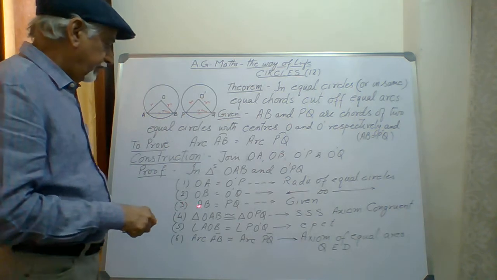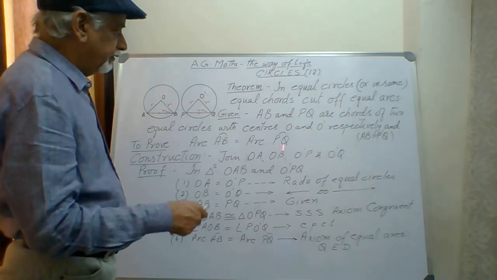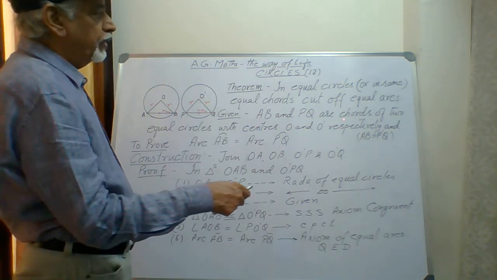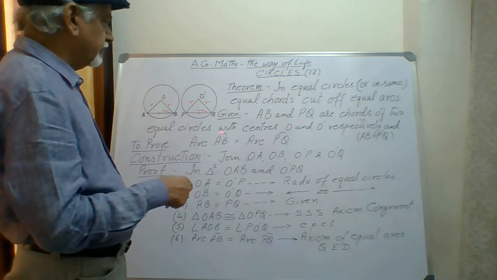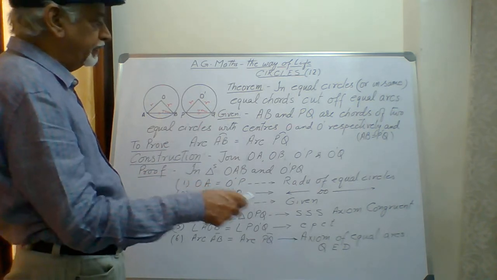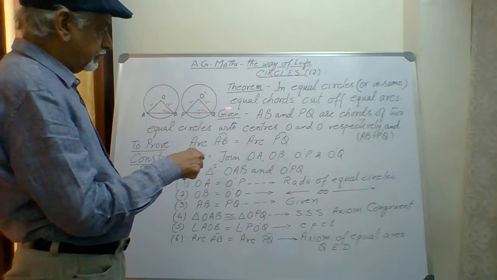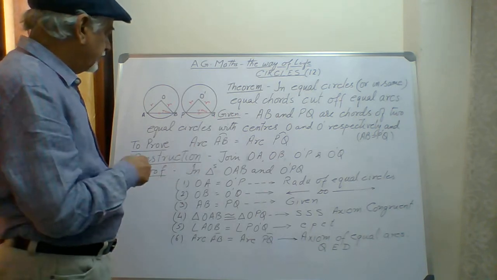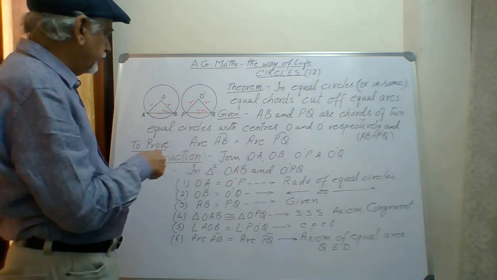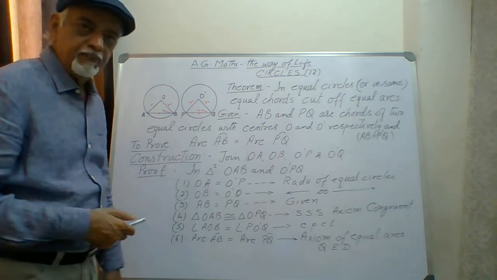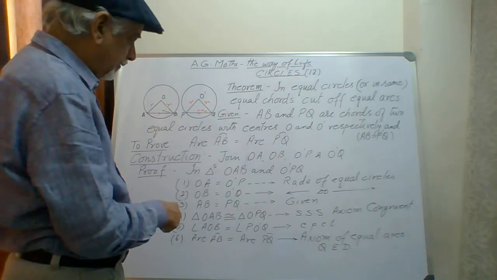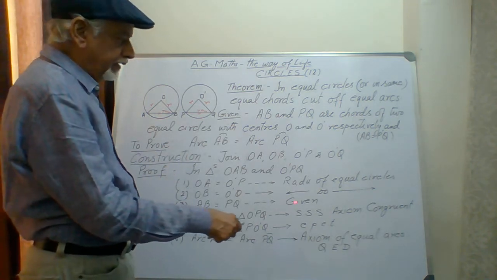Third part, AB is equal to PQ, which is given. What is given? AB and PQ are chords of two equal circles with center O and O dash respectively. So when it is given that AB and PQ are equal, I said I have drawn it with 7 centimeter each. That is another part of the statement and it was given.